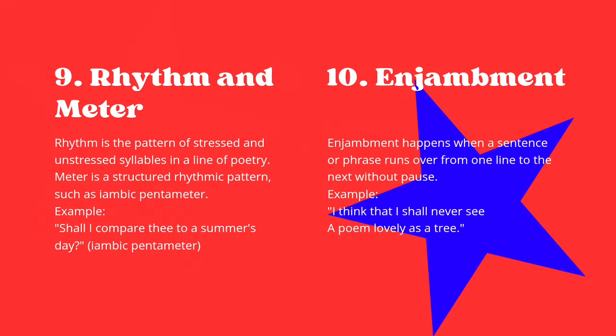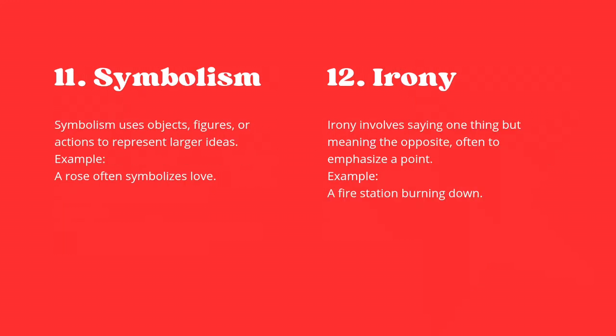Meter is the pattern of stressed and unstressed syllables in a line of poetry. It is a structured rhythm pattern such as iambic pentameter. Example: shall I compare thee to a summer's day? Iambic pentameter. Symbolism uses objects, figures, or actions to represent larger ideas. Example: a rose often symbolizes love.